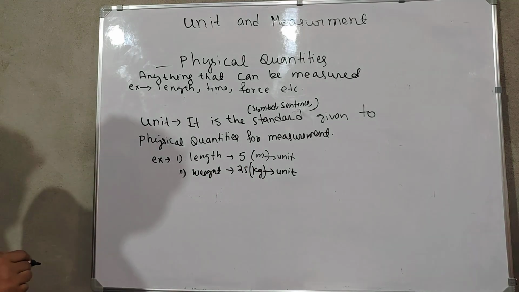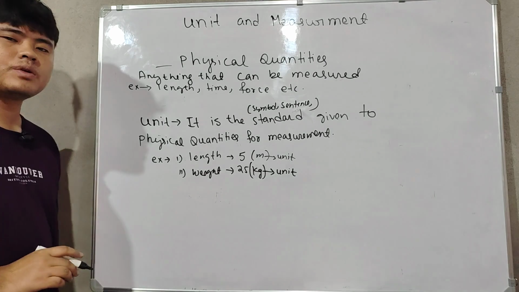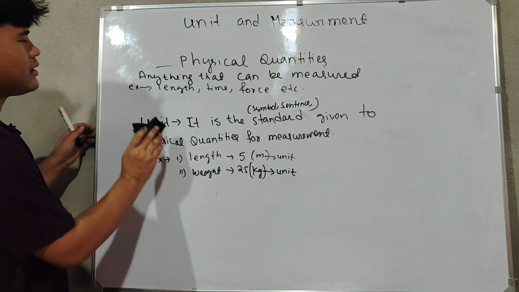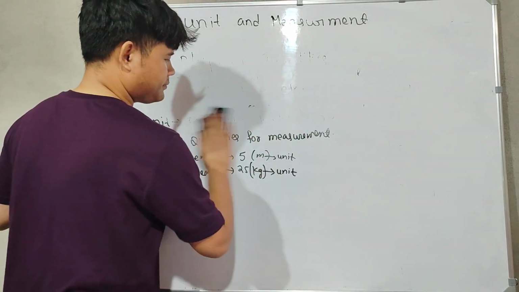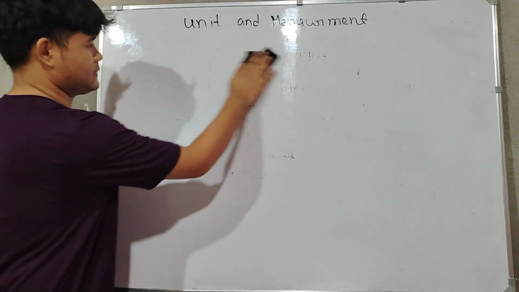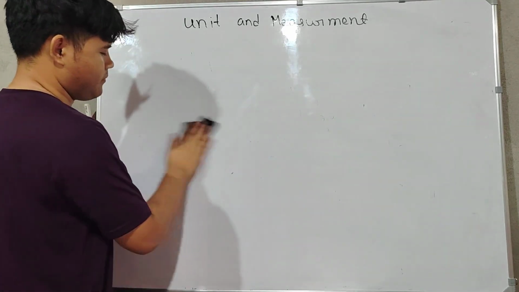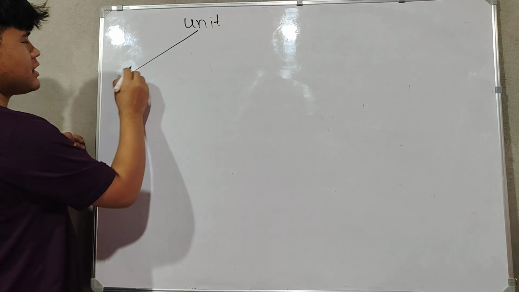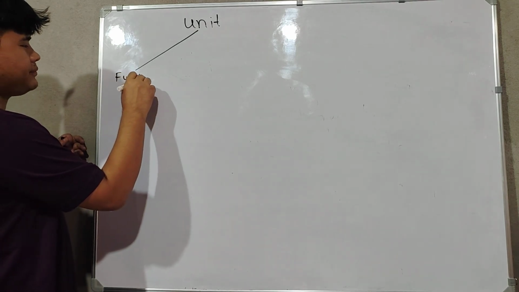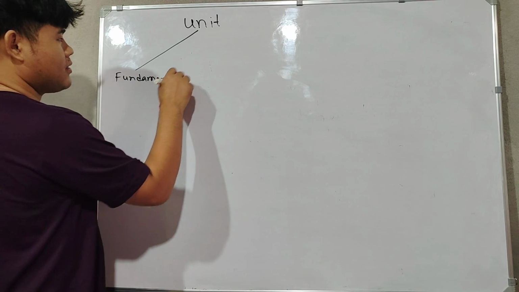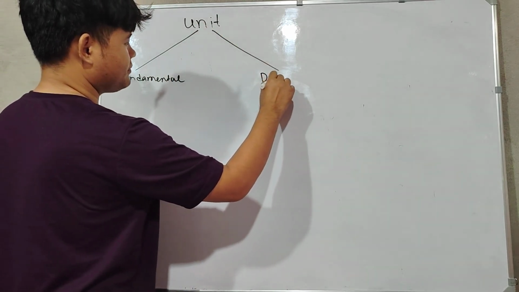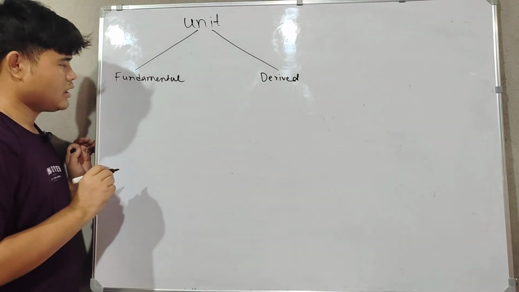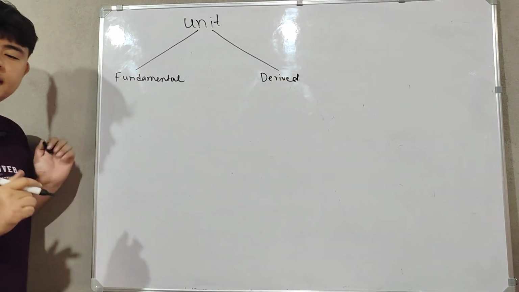Next, these units are of two types. Let's understand one by one slowly. One is fundamental, the other one is derived. Let's see what these fundamental units are. Fundamental units means the units that are assumed.